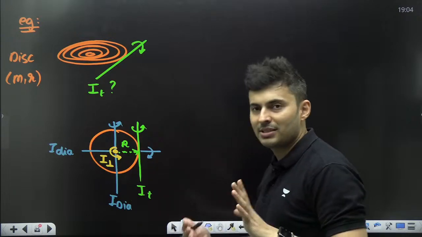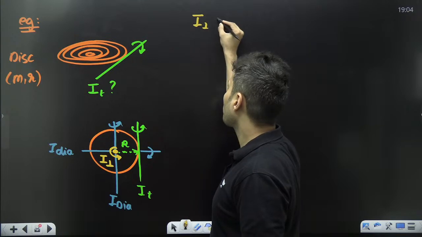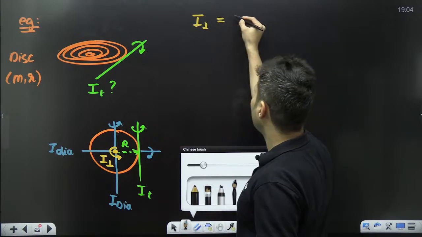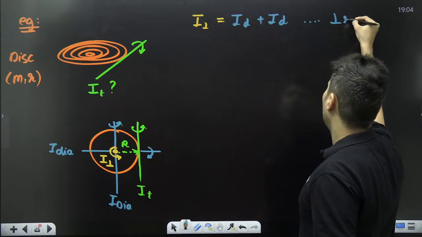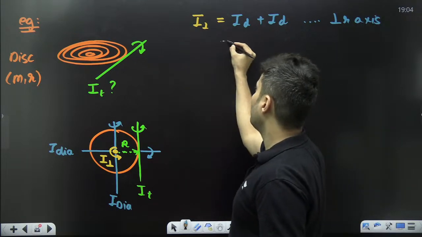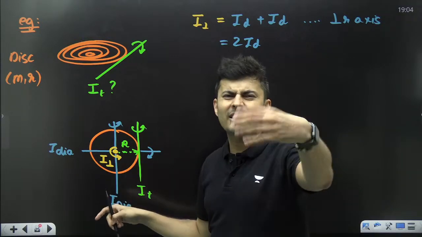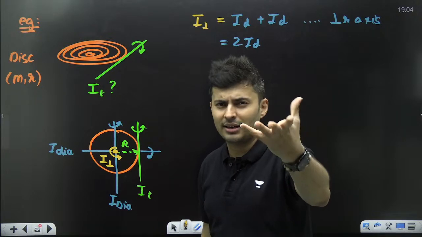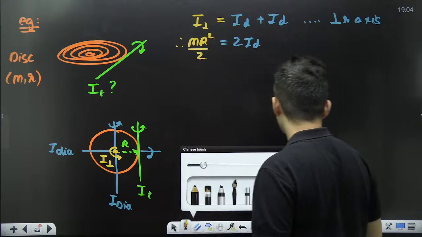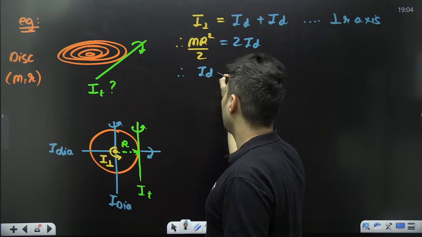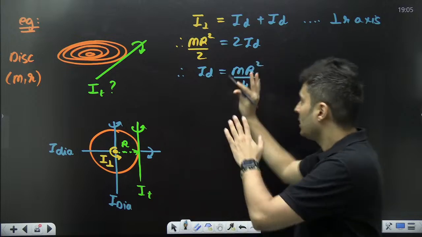So there are multiple theorems that I will have to use. First theorem to start with is the perpendicular axis theorem: the perpendicular moment of inertia will be equal to the moment of inertia about the diameter plus moment of inertia about the diameter. So this will become just 2 times ID. What is the perpendicular moment of inertia? This is about the central axis, the normal formula for a disk, mr square by 2. So from this I am getting the moment of inertia about the diameter is mr square by 4. I'll just keep it on the side.